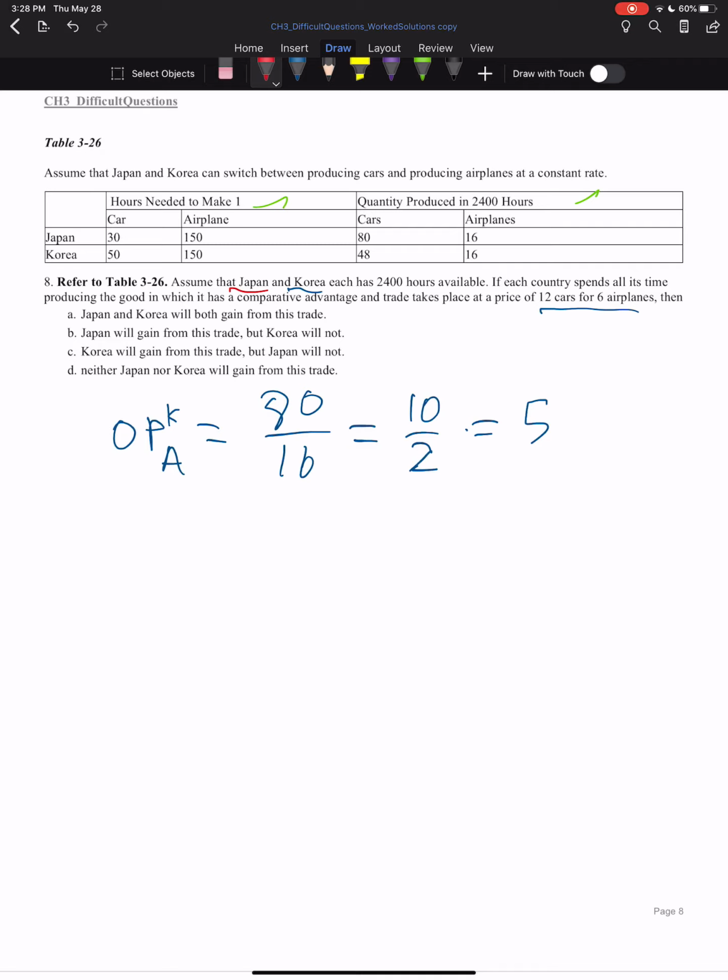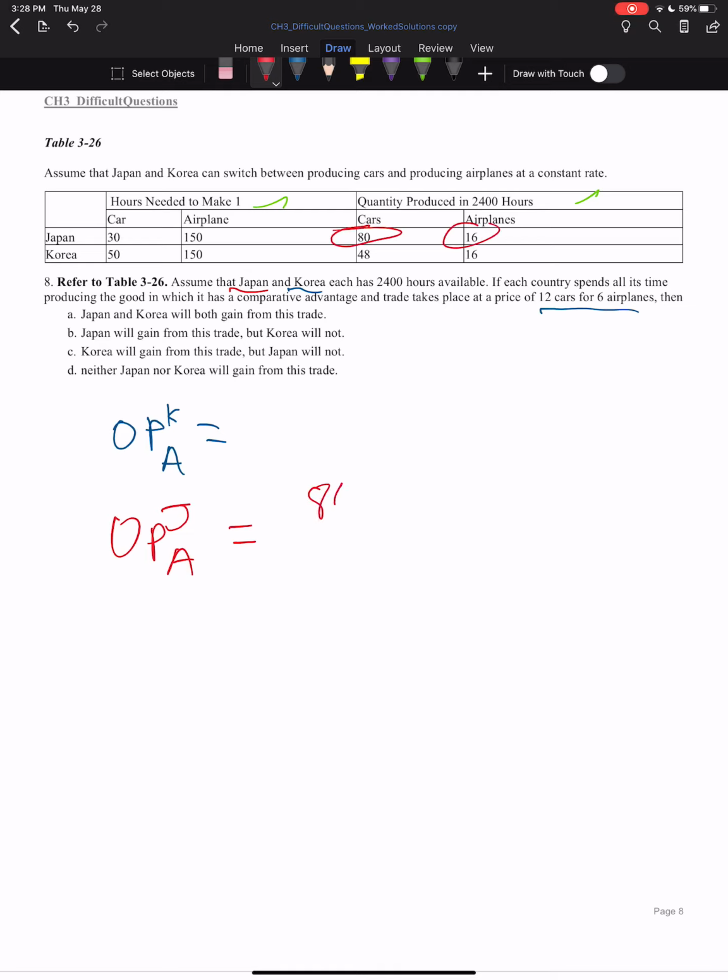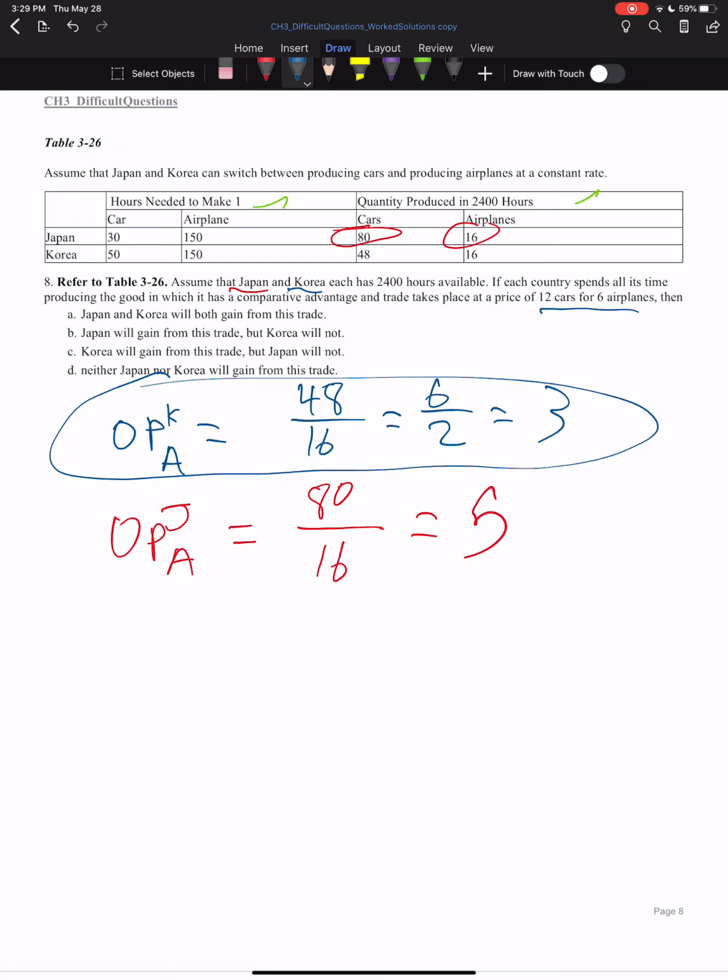The opportunity cost of airplanes in Japan, oops, I apologize. The opportunity cost of airplanes in Japan is those 80 cars over those 16 airplanes, which is equal to 5. In Korea, you've got the 48 over the 16, 6 over 2 equals 3. So then whoever has the lower opportunity cost in producing airplanes is going to go ahead and produce airplanes.